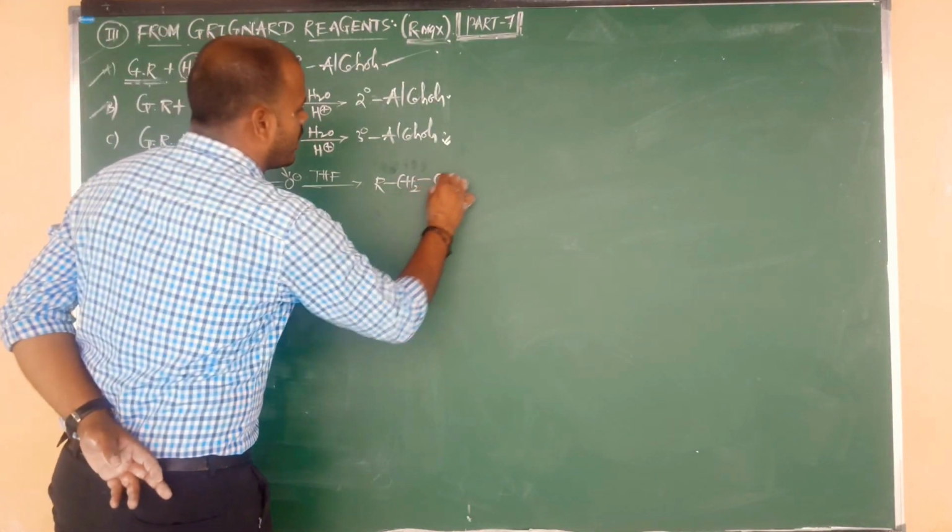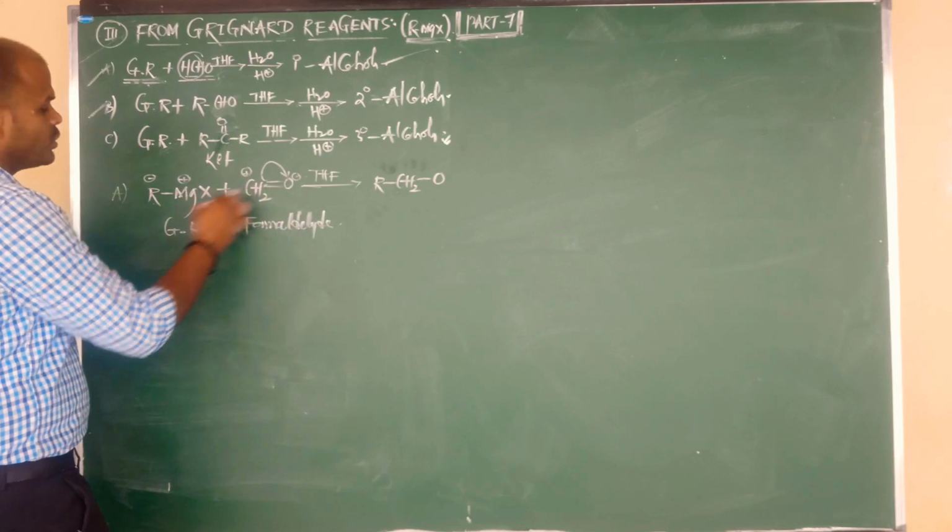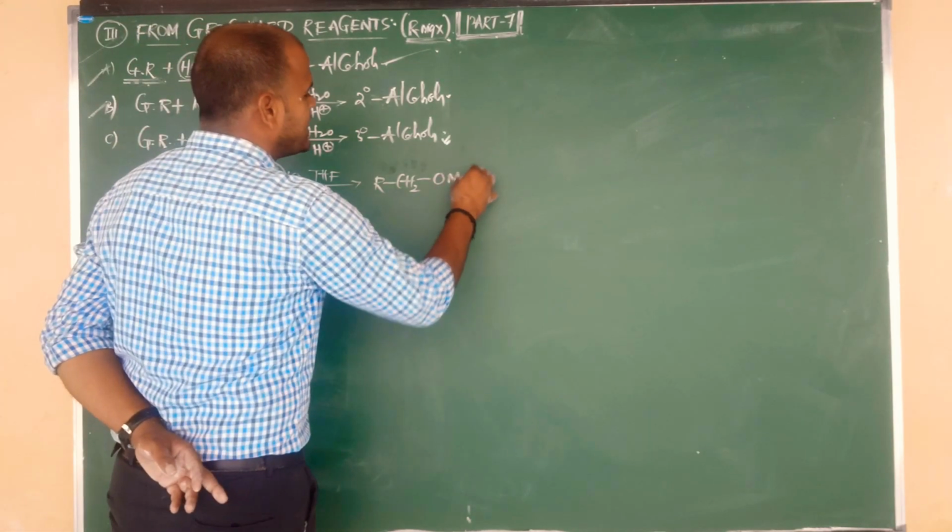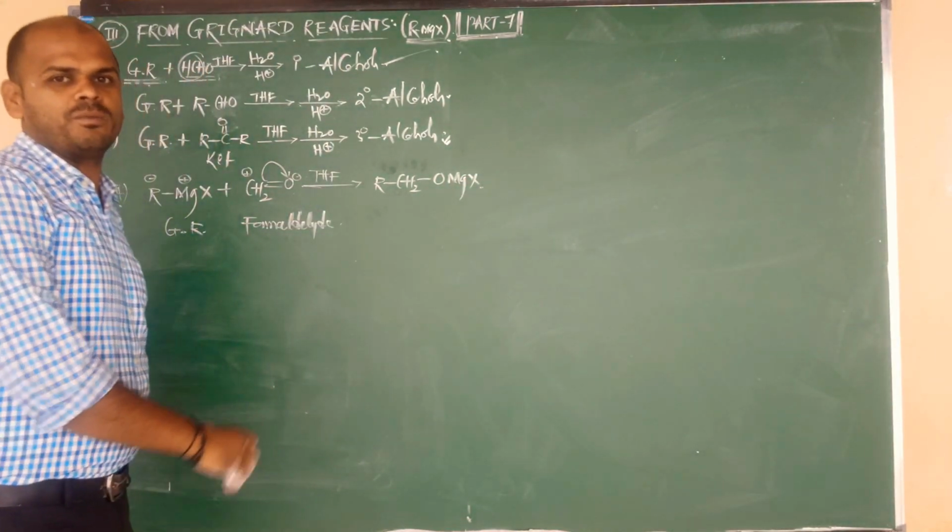Double bond becomes single bond. O has a minus charge, and minus will be attacked by plus. What is plus? MgX. This is the intermediate compound that will form.